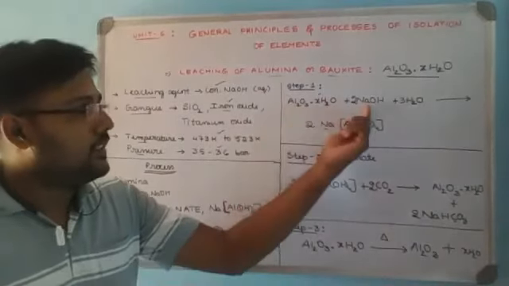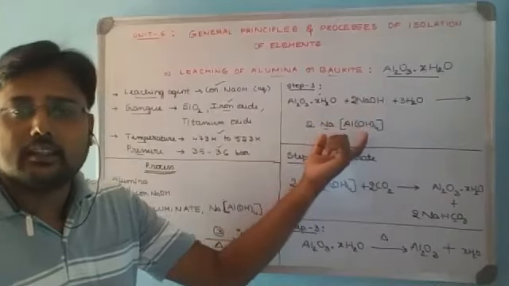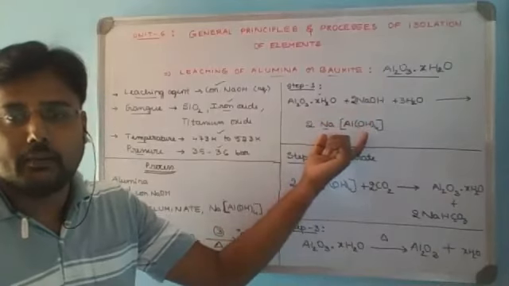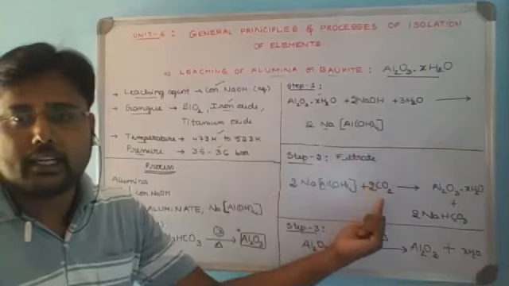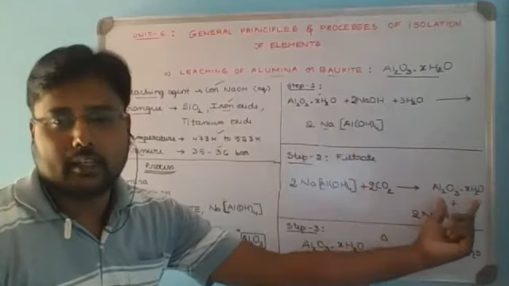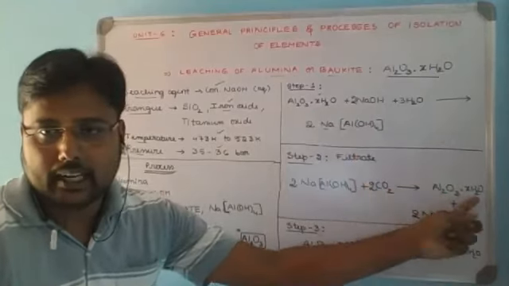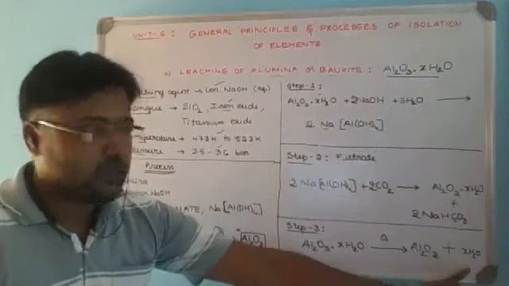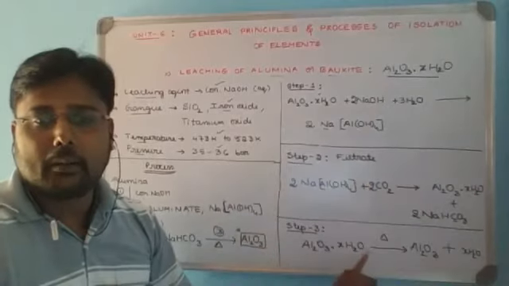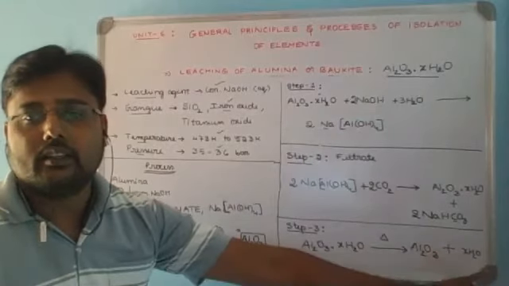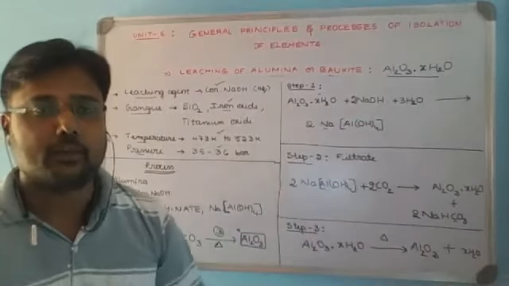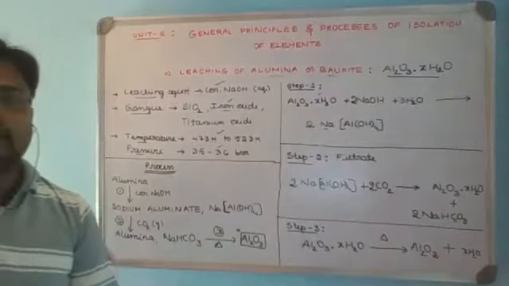Upon treatment with the leaching agent, it gets complexed as sodium aluminate. Upon passing carbon dioxide, alumina will be obtained back, but in hydrated form. To remove the water molecules, it is further heated. Upon heating, it gives alumina in its pure form. So this is how leaching of alumina is done.